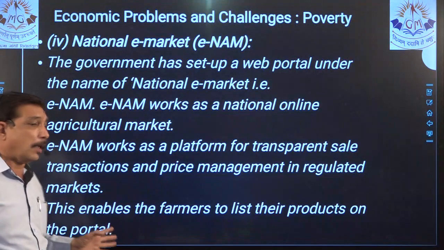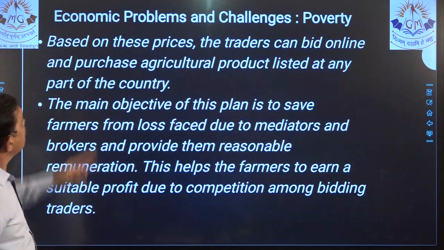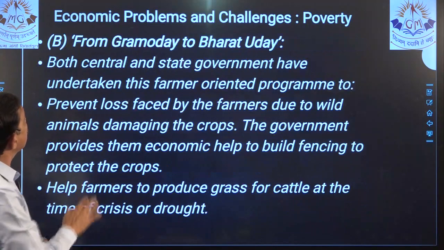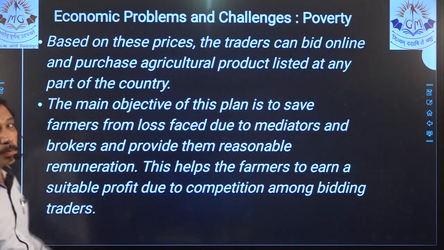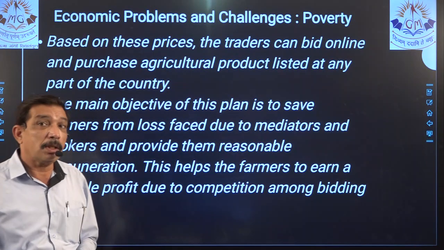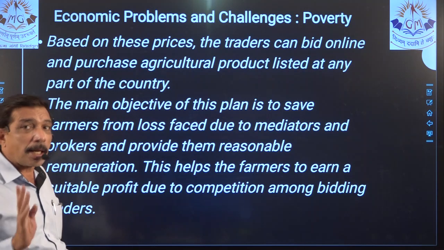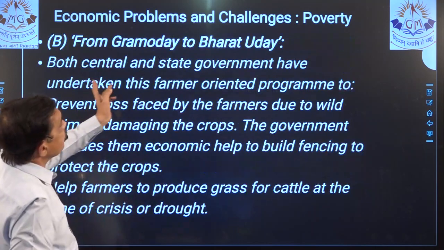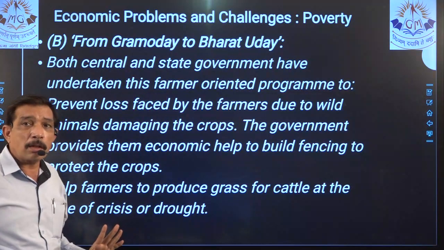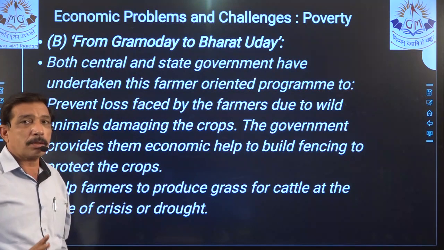So in this way, look at the question and ENAM. ENAM is quite lengthy, right? 1, 2, 3, 4, 5, 6, 7, 8. 8 points are there. So below 9 points, but it cannot be included in 2 marks, but it can be included in 3 marks. So ENAM can be considered as a separate 3 mark question. Next comes from Gramoday to Bharatuday. That's quite a lengthy answer and it will be included in 3 marks compulsorily.